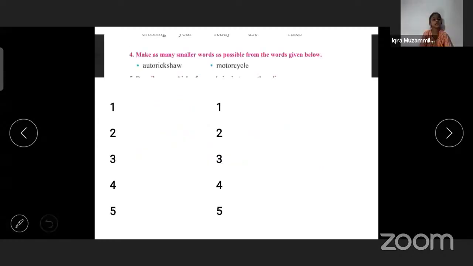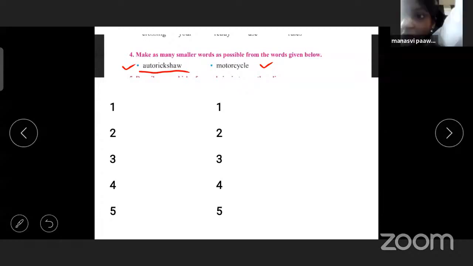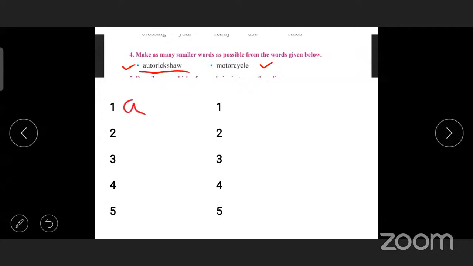Now see, question number 4. Make as many smaller words as possible from the word given below. Here two words are given: auto rickshaw and motorcycle. You have to make five small words from auto rickshaw. For example, add.